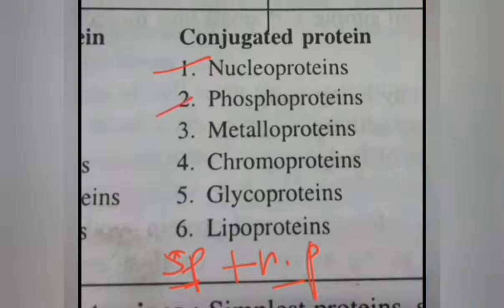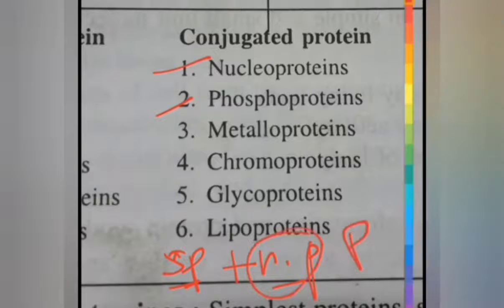Coming to the next one, phosphoprotein, similar to the previous one, here the simple protein is there, and along with it the non-protein substance that the phosphoprotein has is phosphoric acid. Okay, phosphoric acid. So this simple protein and the phosphoric acid make the phosphoprotein. Next, number 3, metalloprotein. Here there is a simple protein and there is the non-protein substance which is a metal.